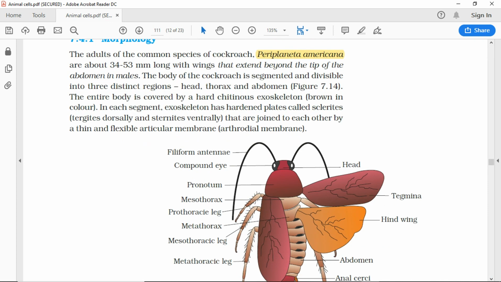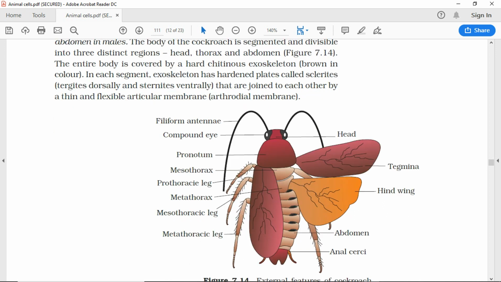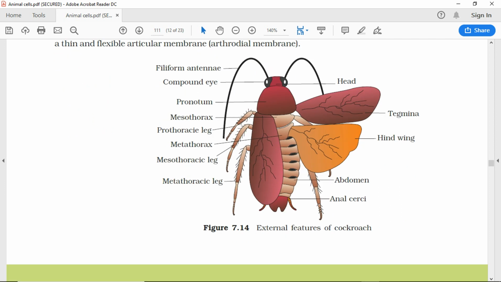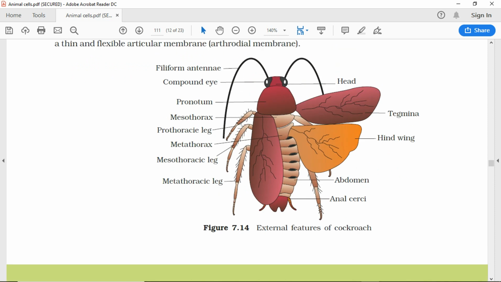Filiform antennae. Compound eye. Pronotum. Mesothorax. Prothoracic leg. Metathorax. Mesothoracic leg. Metathoracic leg. Anal cerci. Head. Tegmina. Hind wing. Abdomen. Figure 7.14 External features of cockroach.